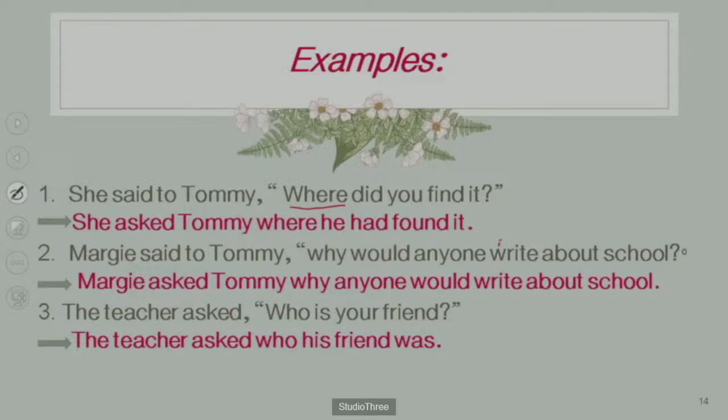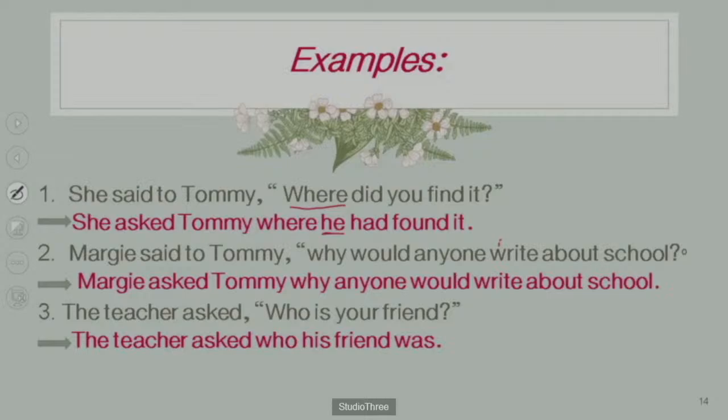Why found? Because did is the helping verb, and did plus find is converted into found. So where he for Tommy.